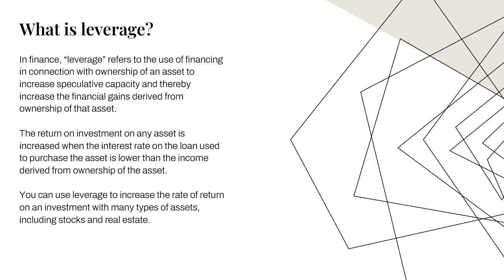The return on investment on any asset is increased when the interest rate on the loan used to purchase the asset is lower than the income derived from ownership of the asset. You can use leverage to increase the rate of return on an investment with many types of assets, including stocks and real estate. Let's look at how using leverage can increase the rate of return on an investment.